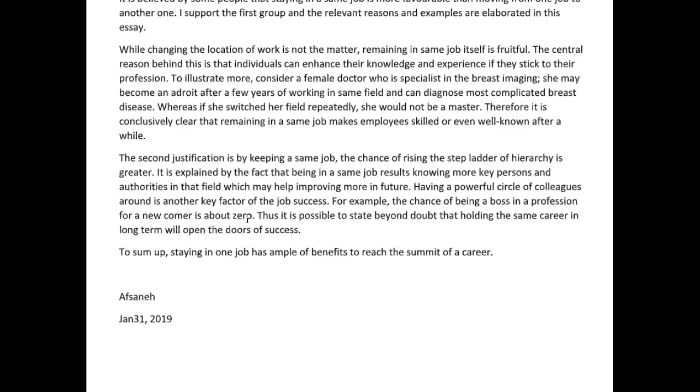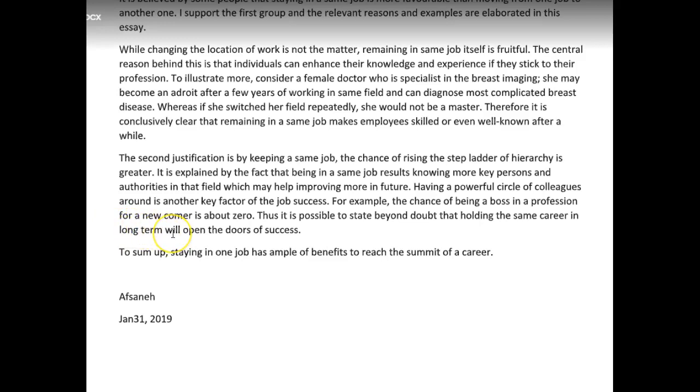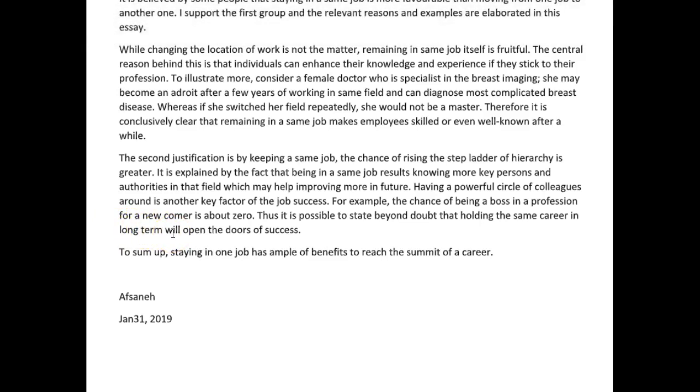Alright, therefore thus it is possible to state beyond doubt that holding the same career in the long term will open the doors of success. To sum up, staying in one job has ample benefits. No. To sum up, staying in one job has ample benefits, such as reaching the summit of one's career. Okay? That's probably how I would have said that.